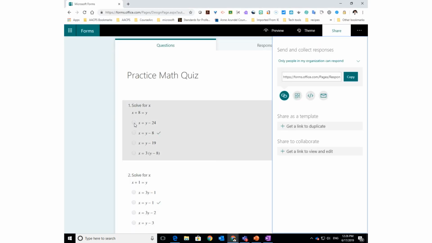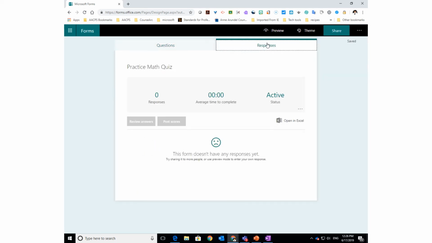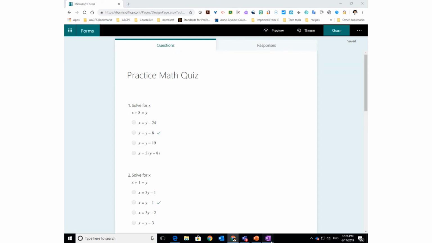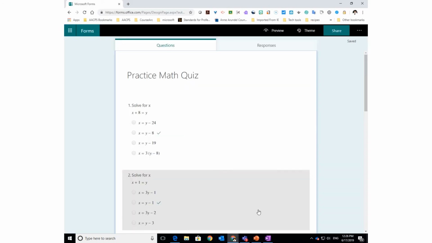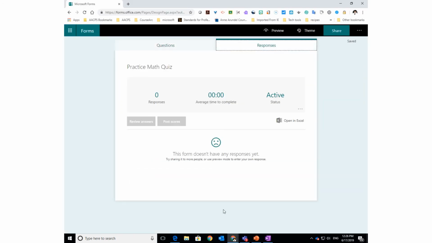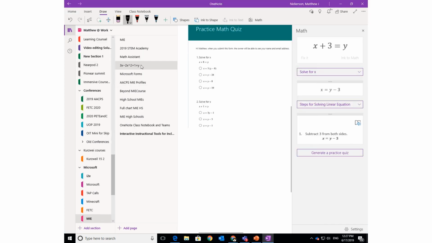In Forms, all you have is them checking the answers, and that is what you will see when you check on responses. You'll just see their answers. But if you do it through Class Notebook and distribute that page, then they have a place to show their work right here and also indicate the questions. So you would then be able to go look at the results here, and if you have questions about why a student performed a certain way, or you just want to see their work, you can come back to the notebook and see both their answers and the work that they did to find that correct or incorrect answer.